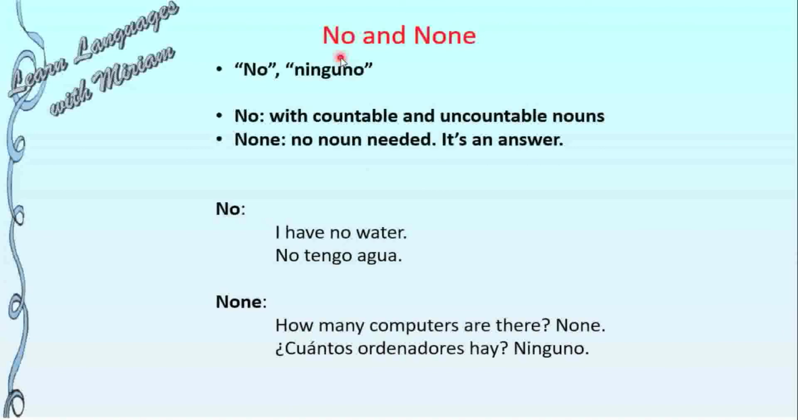Now let's see the difference between no and none. In Spanish it means no and ninguno. No, we are going to use it with countable and uncountable nouns, and none, we don't need any noun. It's an answer. For example, how are we going to use no? I have no water, for example. None, I give you an example. How many computers are there? None. Look here, we use none for answers.